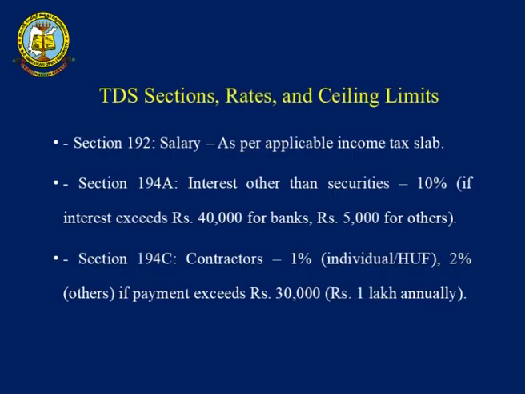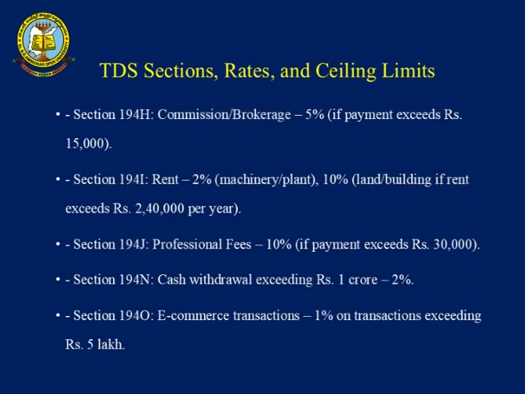Not only that, we have section 194H, commission and brokerage for business people and individuals, at 5% if payment exceeds 15,000.